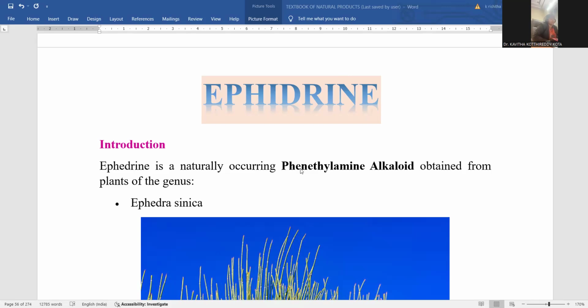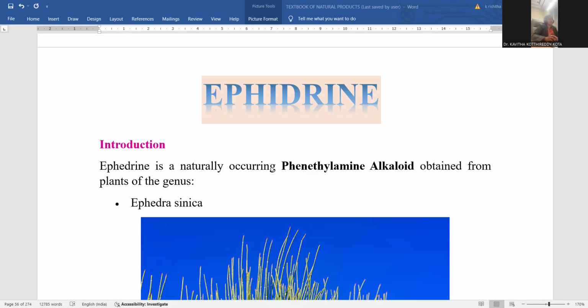The session is going to continue with the alkaloids. Alkaloids are part of natural products. This is the content retrieved from the textbook of natural products, nurturing livelihood. From this textbook, we are conducting a series of sessions based on these natural products. All are available on the channel called World of Competitive Chemistry.